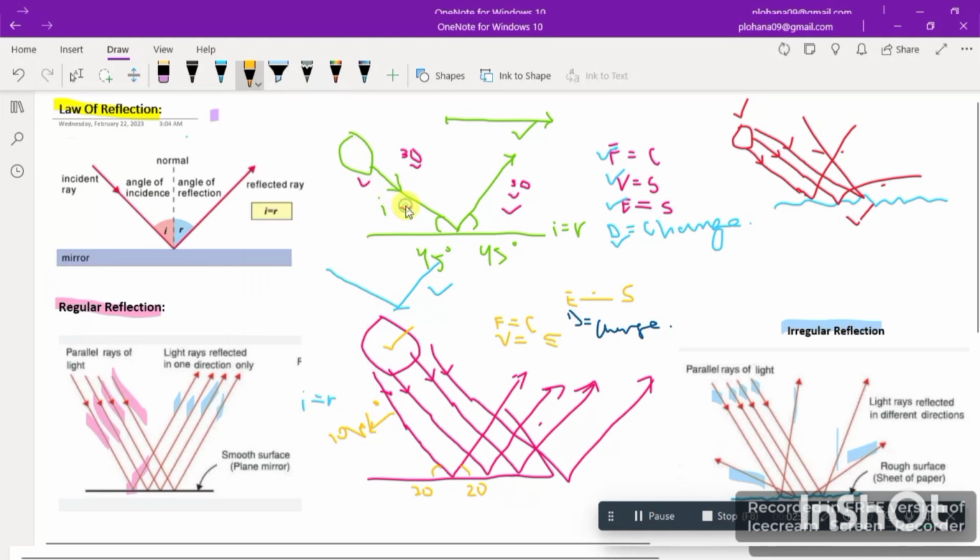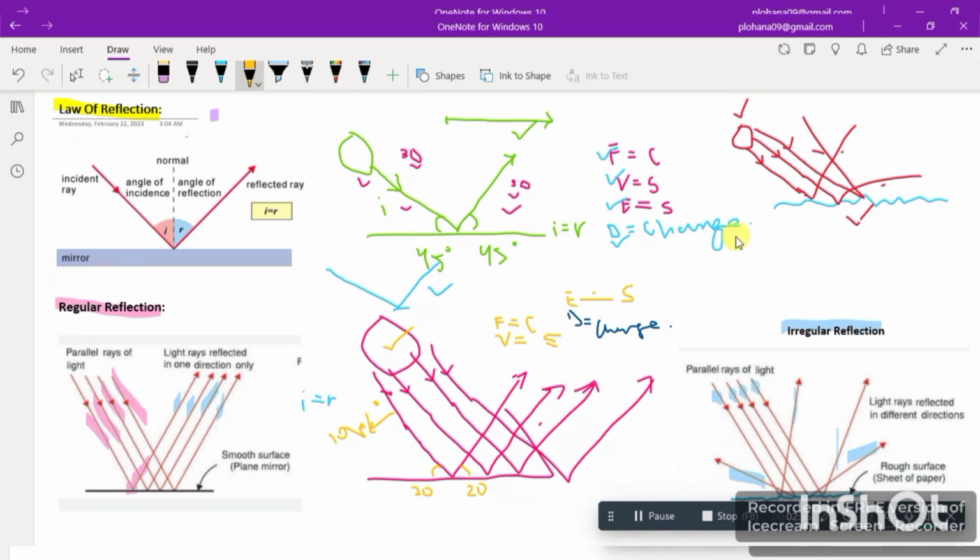Wait, let me use another marker. So here in this case, as I told you, in the law of reflection, in all cases, the incident angle would be equal to the reflected angle. So the angle which would be here in the incident ray would be the same in the reflected ray as well. Like if I have an angle here which is equal to 50 degrees, so here would be 50 degrees as well. Right? Now let's talk about its frequency.